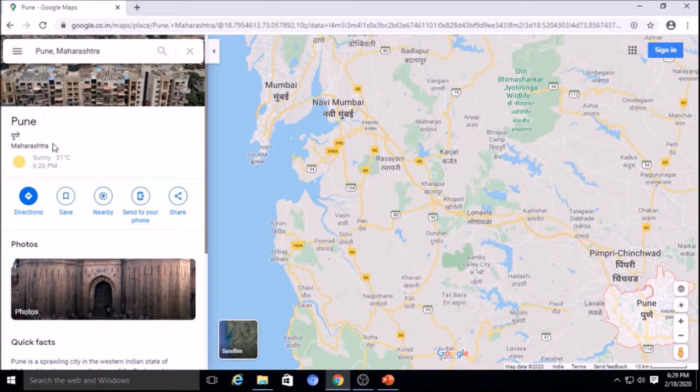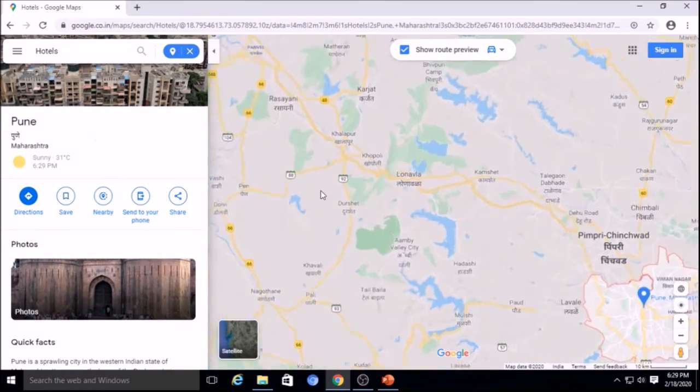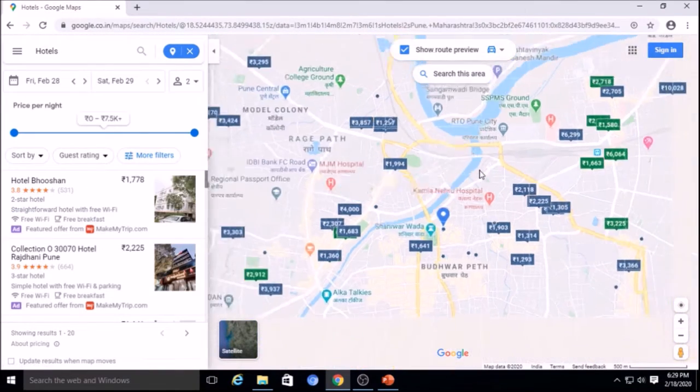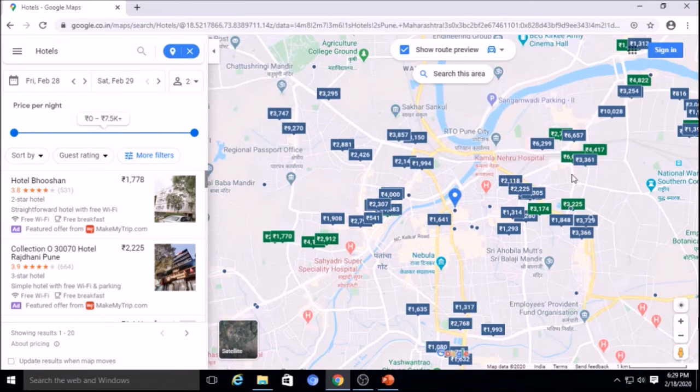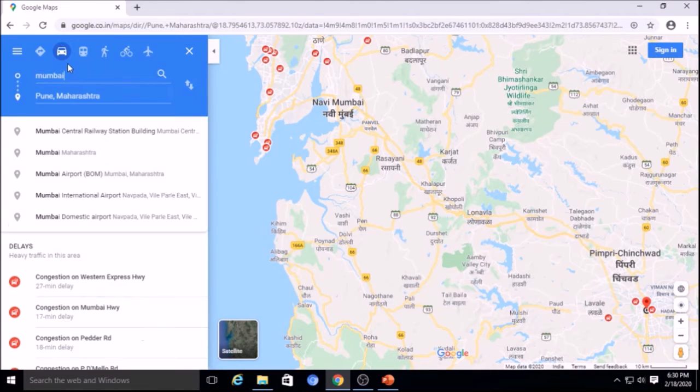Now suppose Pune is searched, so you can search nearby, click on nearby. If you want restaurants near Pune, you can click on restaurants to see the various restaurants nearby. Hotels, so I am clicking on hotels. Google will show you the hotels available near Pune with various prices. So Google is helping with this, giving the direction from Mumbai to Pune.